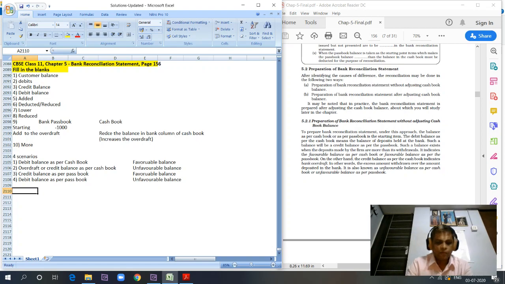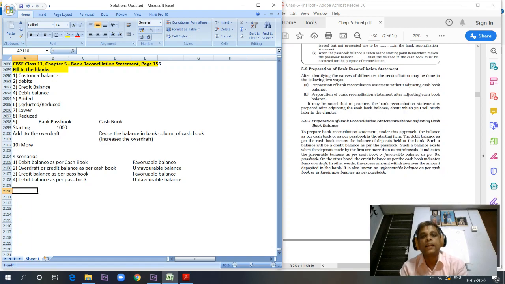Let's take a credit balance. Why does the bank passbook show a credit balance? Because the bank has to repay the money that has been deposited by the depositors. So as far as the bank is concerned, all the customers who have deposited money are creditors, where the bank has to pay the money. Any overdraft balance in passbook is money the bank has to recover. So for the bank, they are all debtors. So from the bank's point of view, any debit balance shows a bank overdraft because the bank has to get that money.